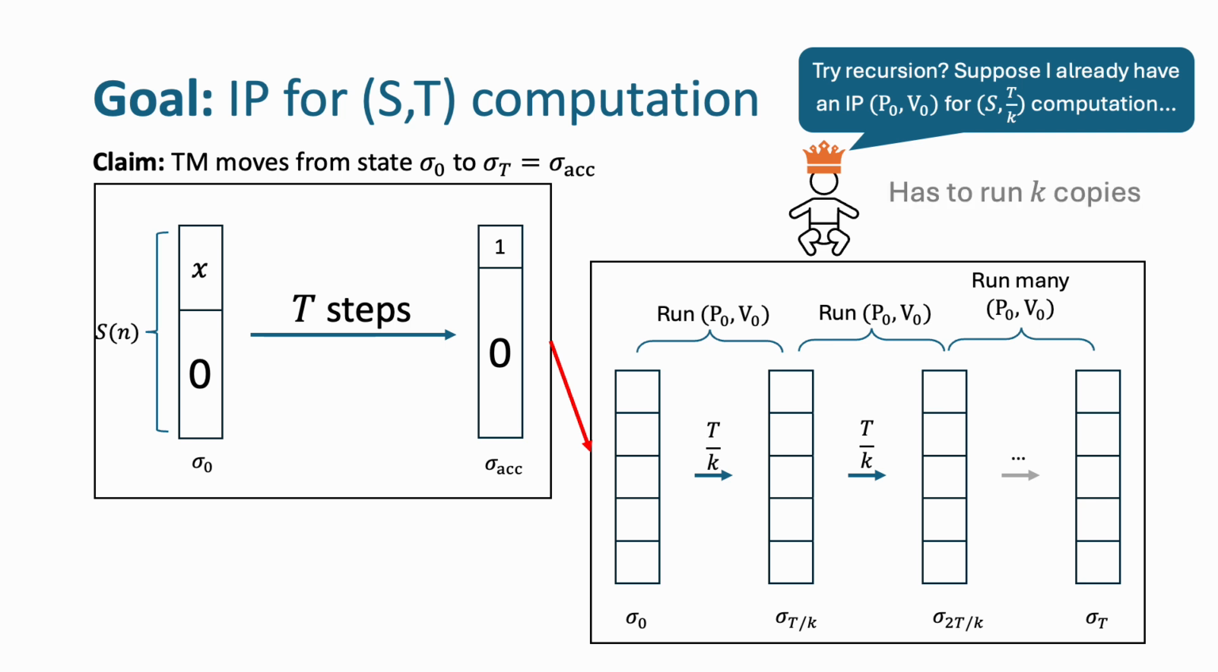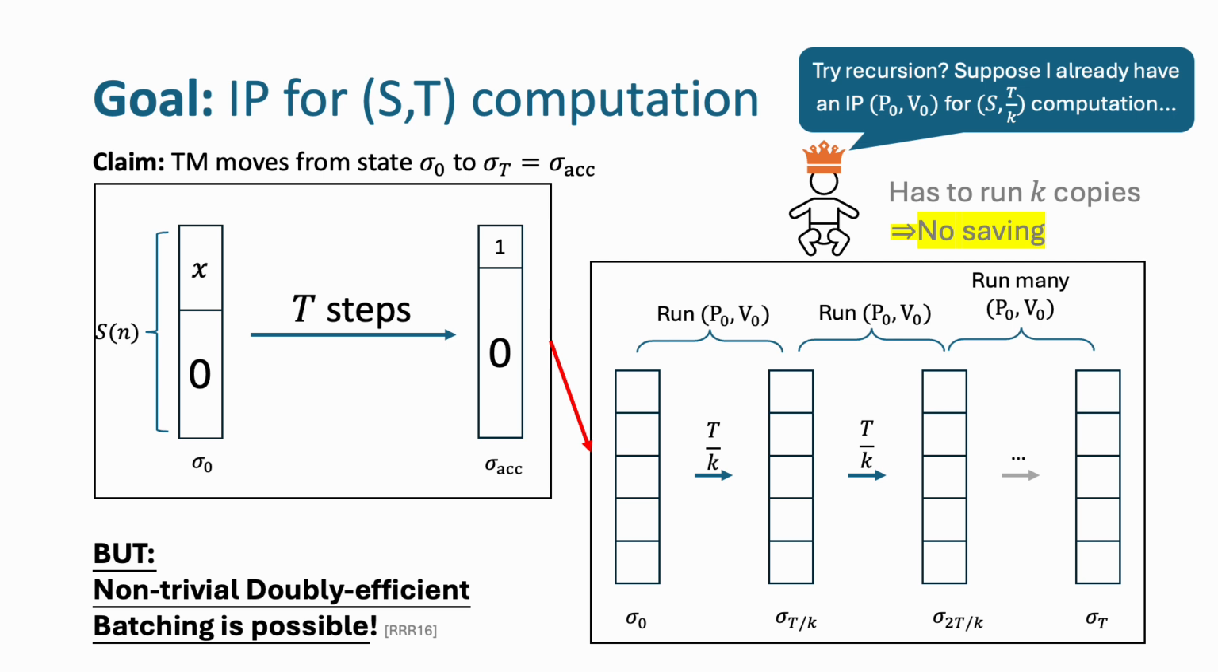However, we have to run k copies of the IP system, and if you expand this recursion tree out, you'll find that there is not a saving at all in the end. Here comes the ingenuity of the RL16 paper. Non-trivial doubly efficient batching is actually doable, and you don't have to pay for this factor of k in the recursion at all. Now I'll explain how to batch.